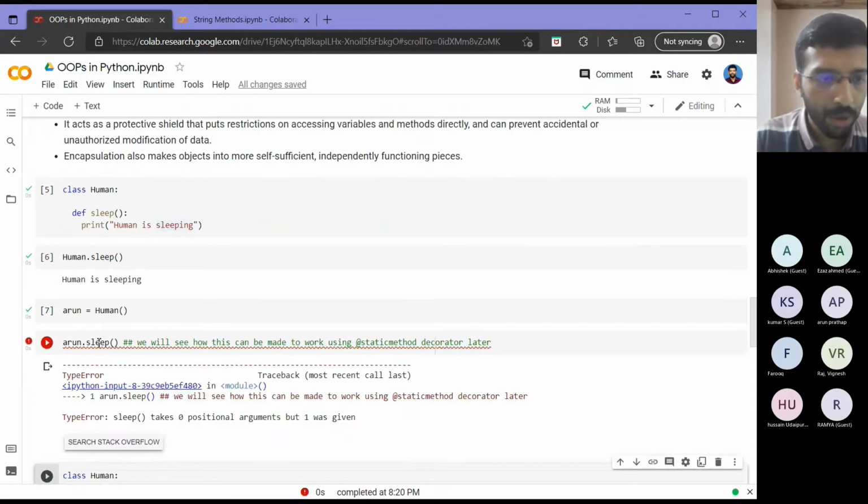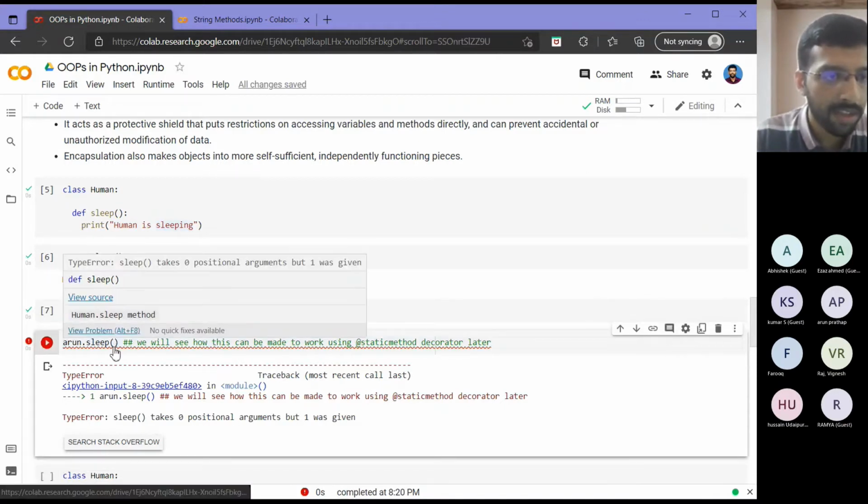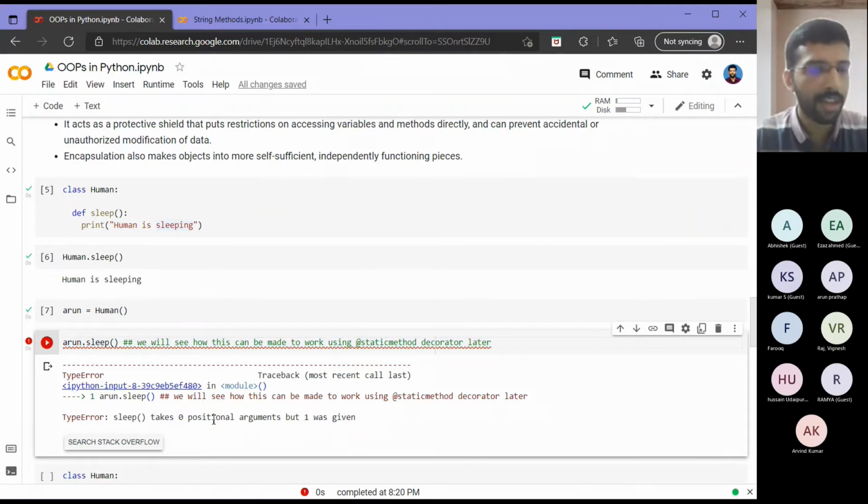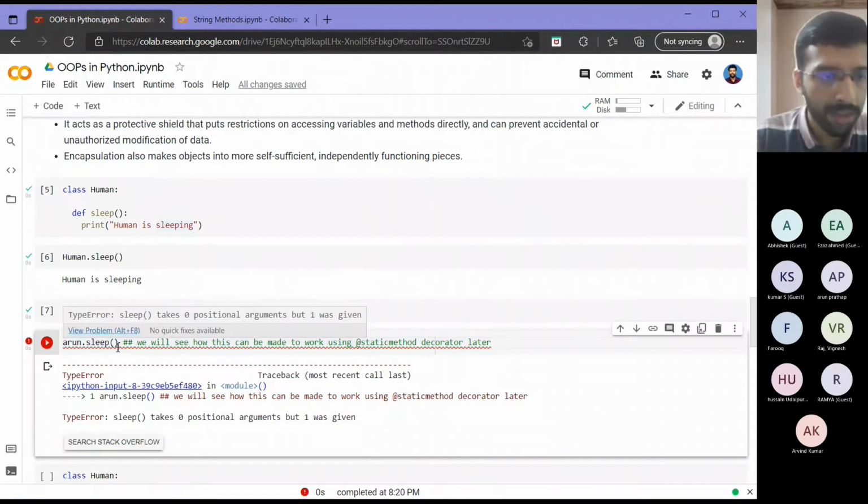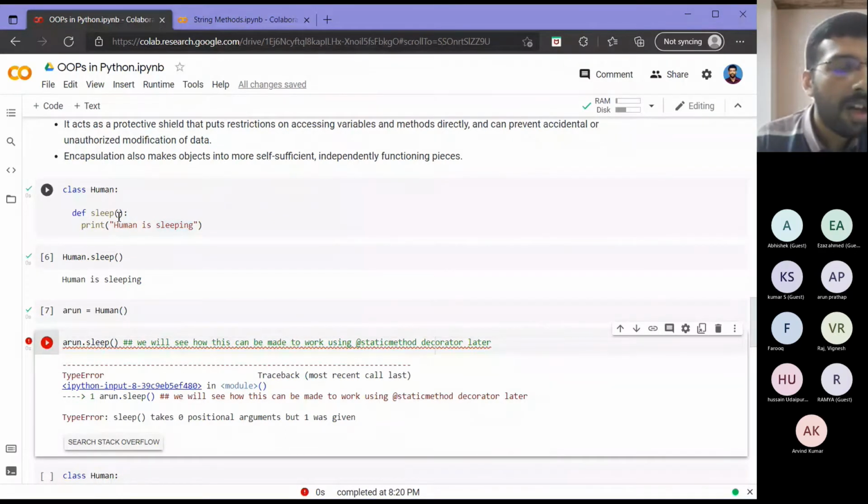Then what you can see is that it gives me an error telling me that sleep takes 0 positional arguments, but 1 was given. As you can see here, I didn't give any arguments. It is 0. But the interpreter is telling me that you gave 1 argument, but the definition inside the class is not accepting it. Let me tell you what it is.